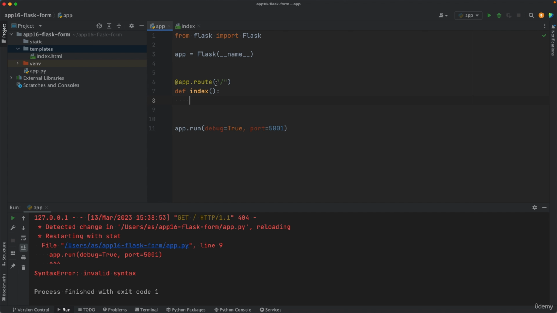And so when the user visits that web page, we want to return the index.html page. Index.html page. But we don't do this, we do something else. I mean, you can do this actually, but you'll not get the expected results. So let's try this. So let's run the app.